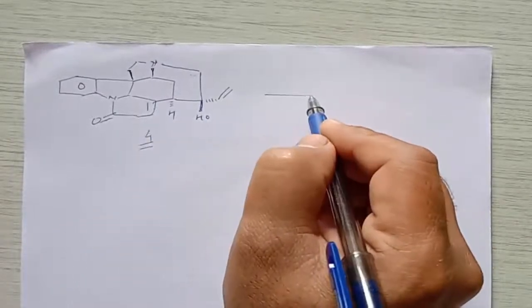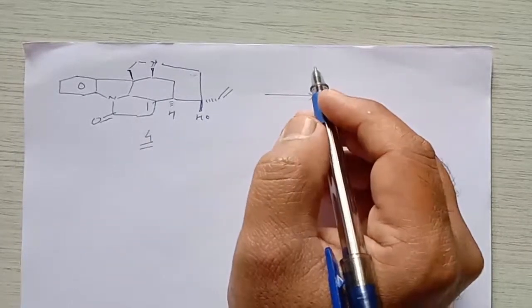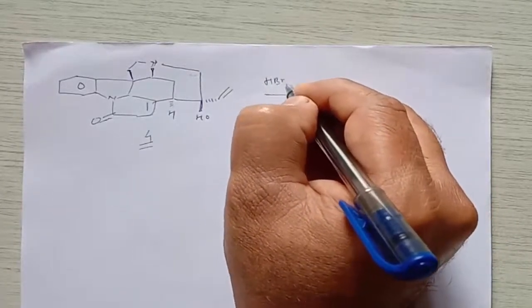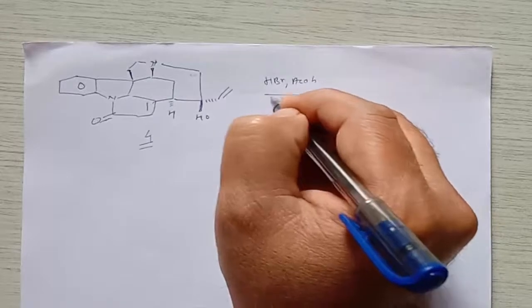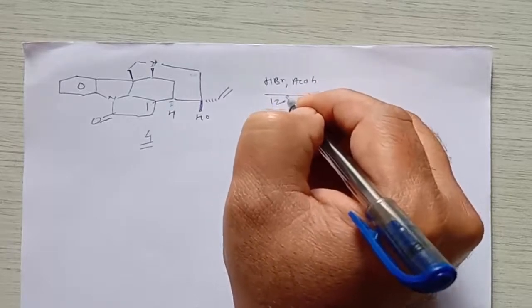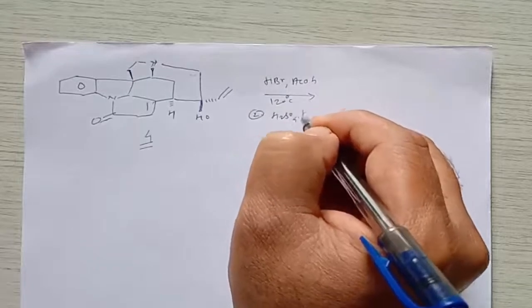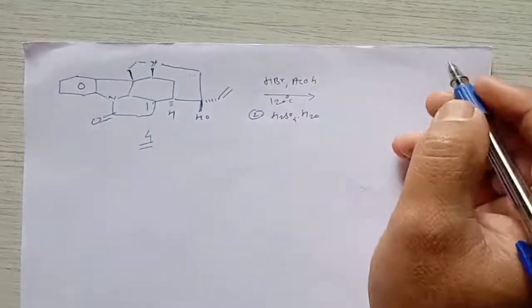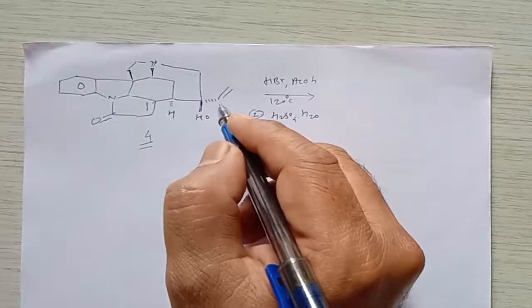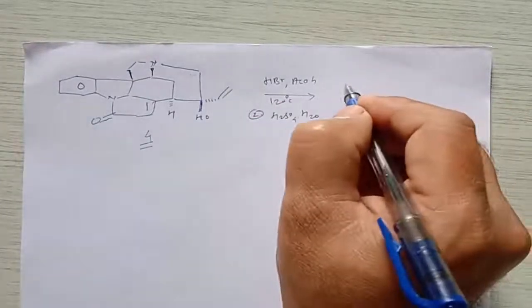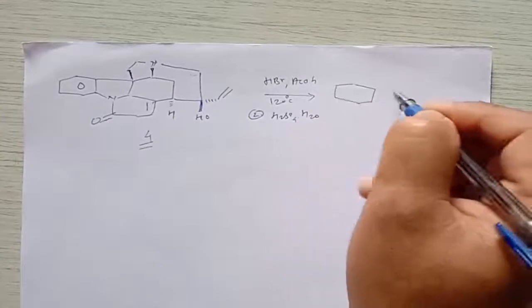When this compound is again treated with HBr in presence of acetic acid at 120 degrees Celsius, and further if we treat this compound with H2SO4 in presence of water, then it gives an allylic rearrangement of this alcohol, and then it gives formation of a compound like this.